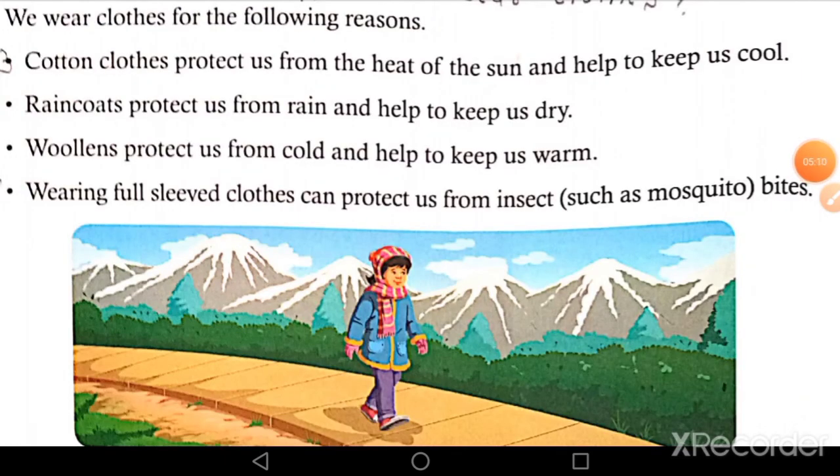We wear clothes for the following reasons. First, cotton clothes protect us from the heat of the sun and help to keep us cool. As you know, summer is the hottest season of the year, and in this season the temperature becomes so high that water starts to evaporate very quickly.